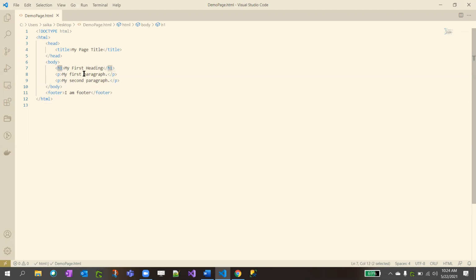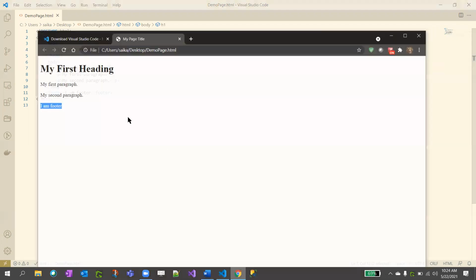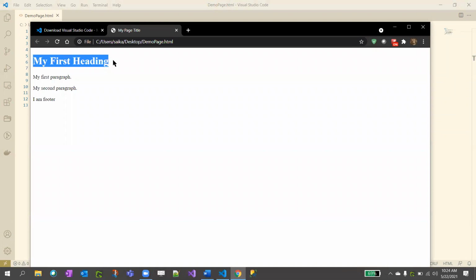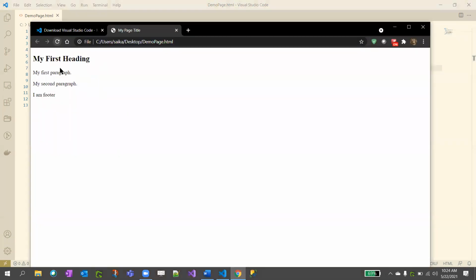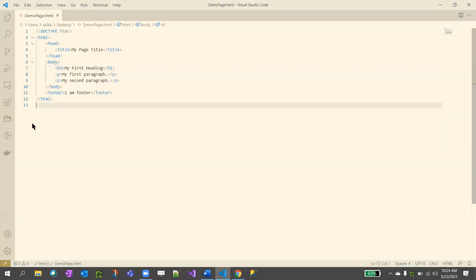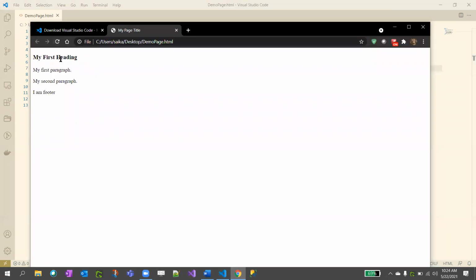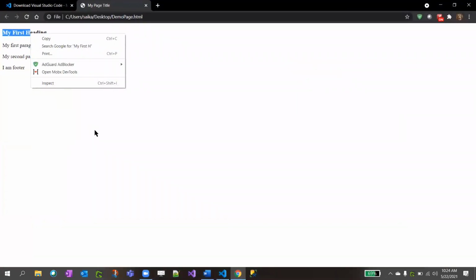So H1 means heading 1. It's an inbuilt tag by HTML. H1 means my first heading, big size. So if I change it to H2, it will be a little smaller, the second size. See, the size decreased. And there are tags until H5, I guess, yeah, H5. Refresh, see, it's good.